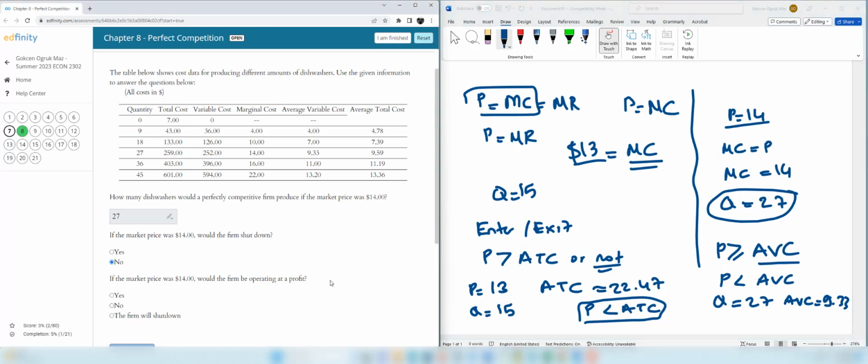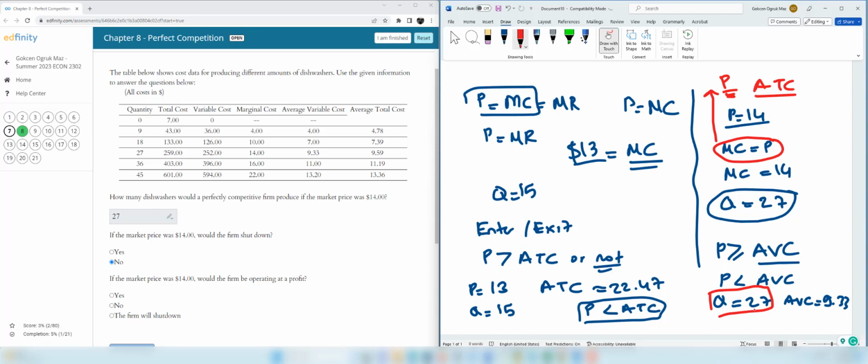If the market price was $14, would the firm be operating at a profit? To understand whether the firm is making a loss or a profit at this optimization condition, because this optimization may refer to a situation where the firm can minimize the loss, you compare P with ATC, because if the price covers all the costs, then you are making a profit. We know that the optimal quantity is 27. At 27, the average total cost is 9.59 and the price is 14. Since price is greater than ATC, this firm is operating at a profit.